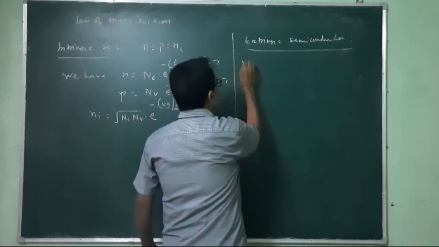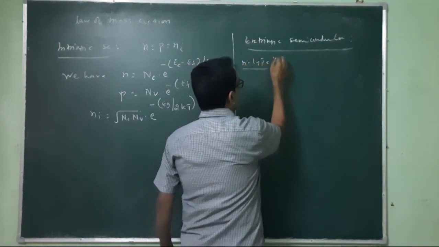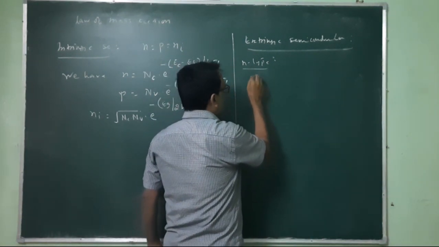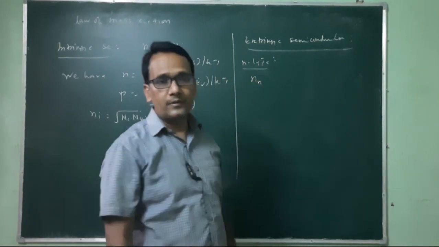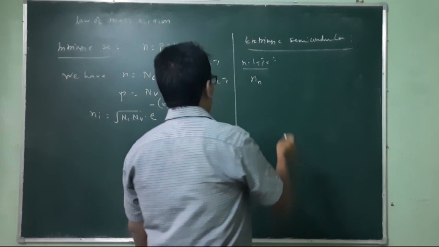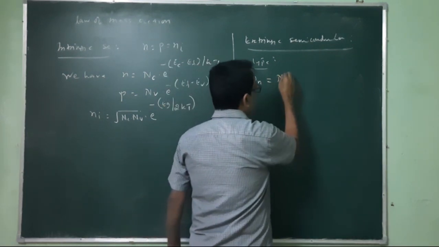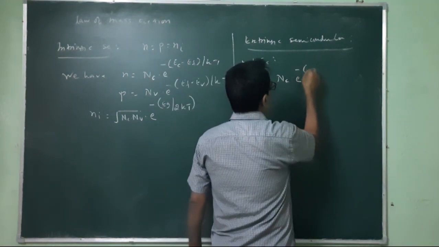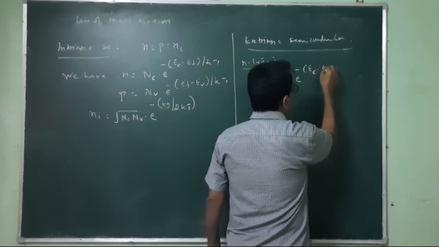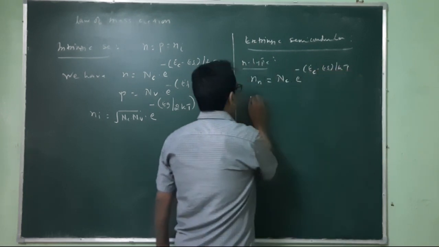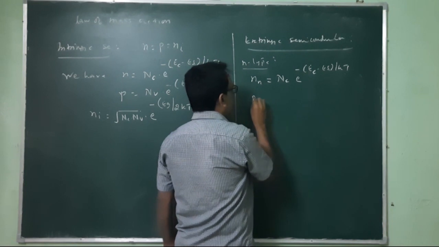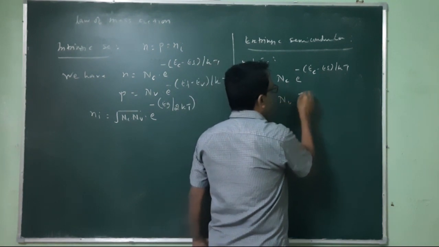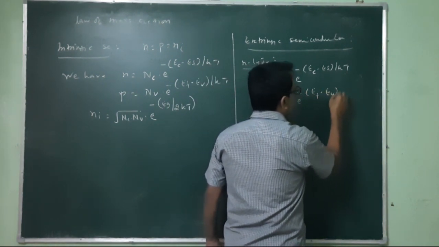let's say first in n-type, where electrons are in majority, the number of electrons in n-type semiconductor is equal to, obviously corresponding mainly to the conduction band, Nc exponential of minus (Ec minus Ef) by kT, and Pn is equal to Nv exponential of minus (Ef minus Ev) by kT.